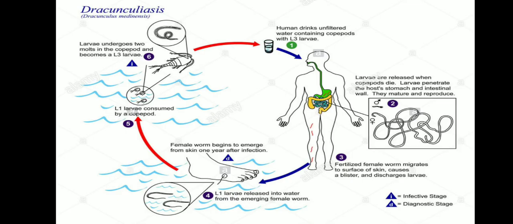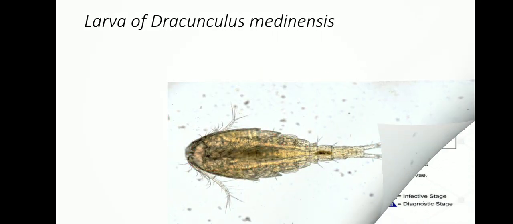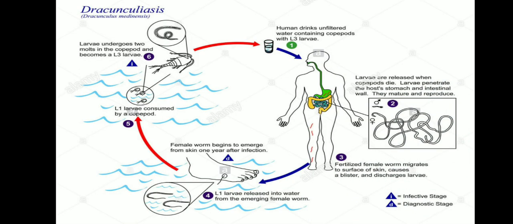Once we have a recall, have you taken the screenshot of this? If not, please take it, and we'll learn the overall concept here. So first, the human drinks the contaminated water.